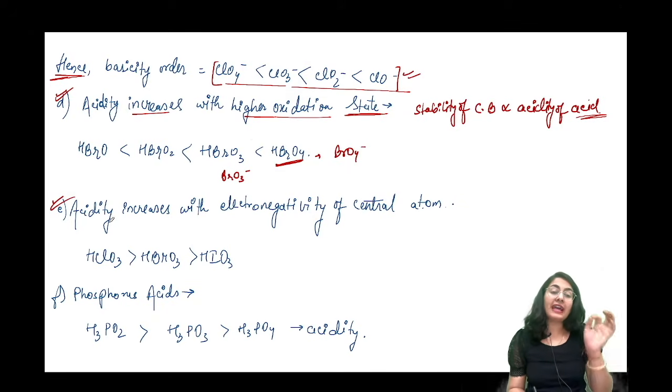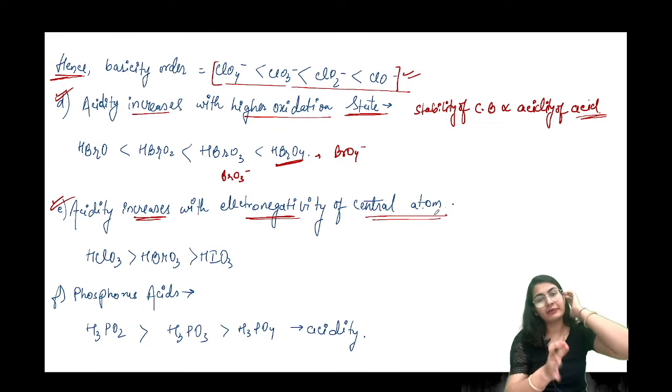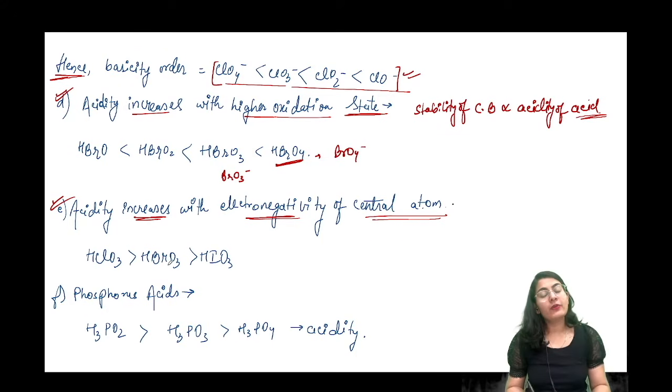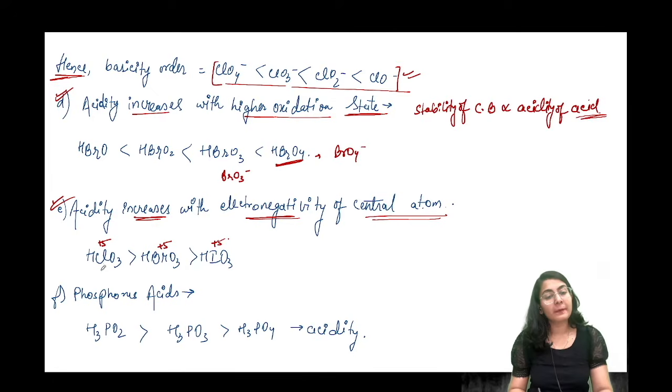Next application, acidity increases with electronegativity of central atom. आपको ये वाली चीजें जानना बहुत जरूरी है. They have been asked, they will be asked. So when we are comparing, let's say, the same oxidation state of different elements, how is the acidity going to change? यहाँ पे सबका +5 जा रहा है. Who is going to be the most acidic? The most electronegative central element is going to give you the maximum acidity like this. ये सबसे ज्यादा acidic है, इसलिए ये order हो गया.